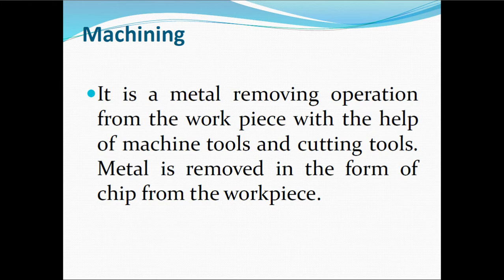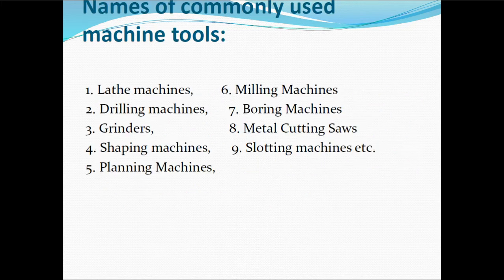In machining, we're going to understand two important parameters. One is the machine tool and the next one is the cutting tool. Examples of machine tools are lathe machine, drilling machine, milling machines and advanced CNC. The cutting tool has a sharp cutting edge and should be harder than the workpiece. When the cutting tool starts removing material from the workpiece, the chips start coming out. Now let us begin with the different types of machine tools used.